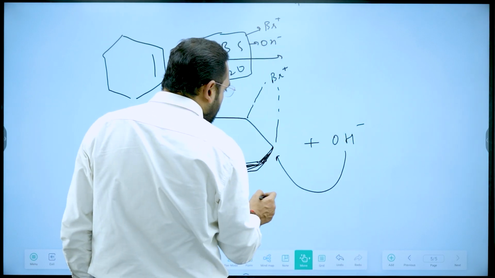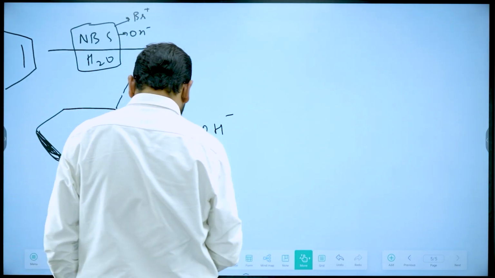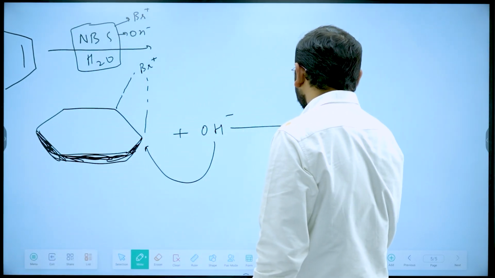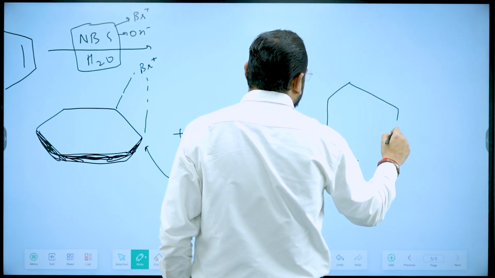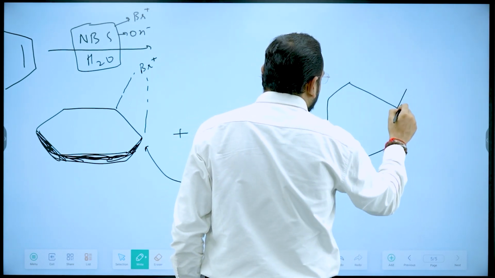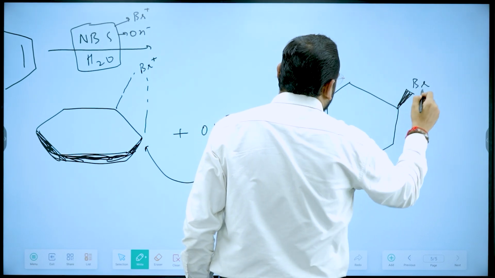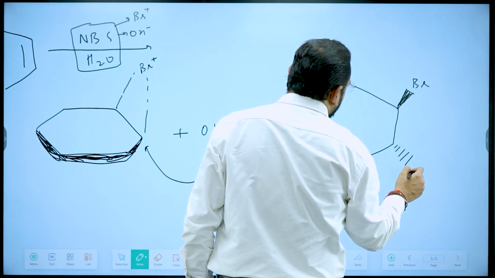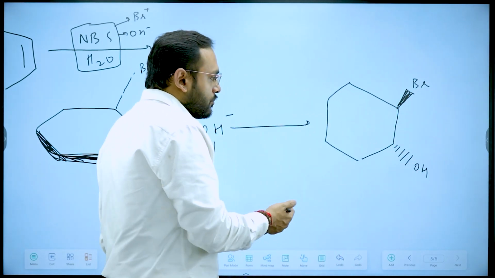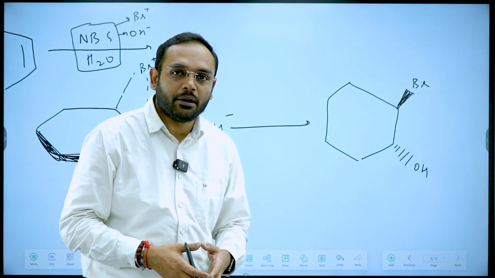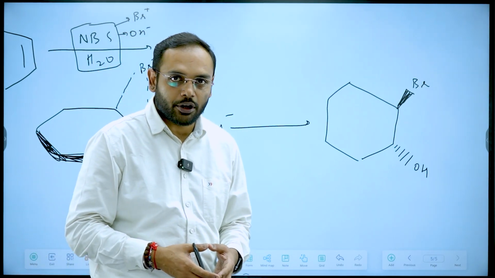So after this, the product that will be formed is cyclohexene-derived: the Br will go up and the OH minus will come down. Now I hope you understand how this reaction is happening, how this brominium cation is forming.